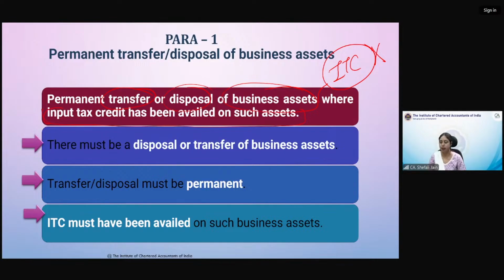These three parameters we have given. We'll discuss them one by one. Yes, ITC availment कुलदीप is the crux और the basic condition, underlying condition क्या है? ITC जरूर उस पे अवेल किया हुआ होना चाहिए, तभी आप उसको आगे सप्लाई मानोगे, नहीं तो नहीं मानोगे, क्योंकि कुछ केसेस में ITC नहीं मिलता है. So we'll see the examples for this particular clause, but let us see first of all the conditions for falling in schedule 1. First is there should be a disposal or there should be a transfer. Okay, या तो हमें डिस्पोज करने हैं, डिस्पोज मैंने आपको बता दिया, it is disposal, that is getting rid of.